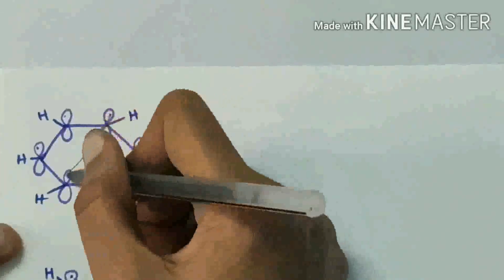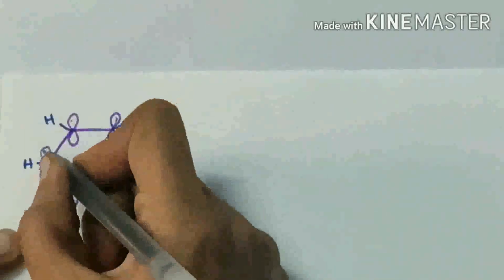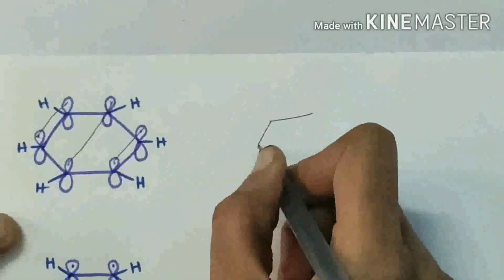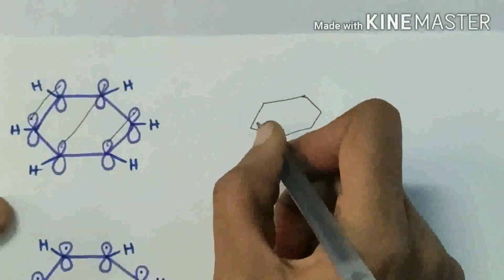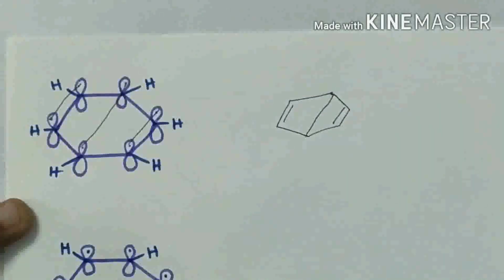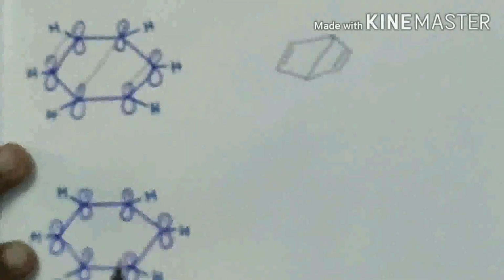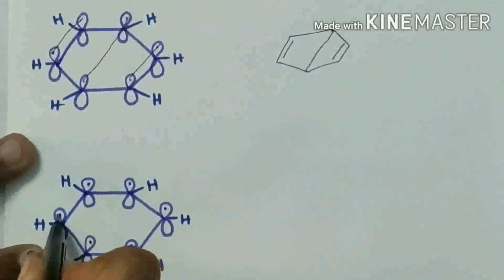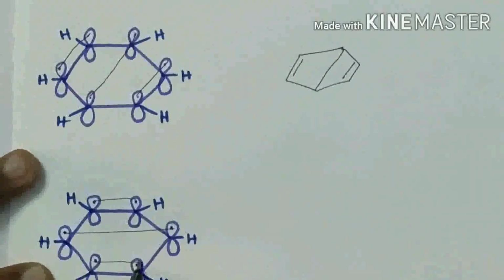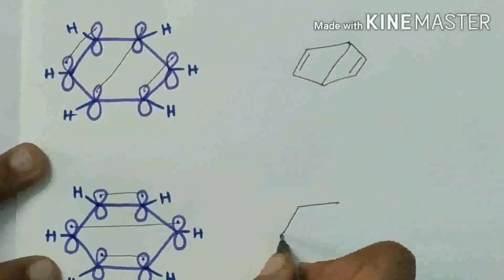If these two electrons form a bond, and these two electrons form a bond, and these two electrons form a bond, let us see the resonance structure like this. And in this molecule, if these two electrons form a bond like this, then the resonance structure is like this.